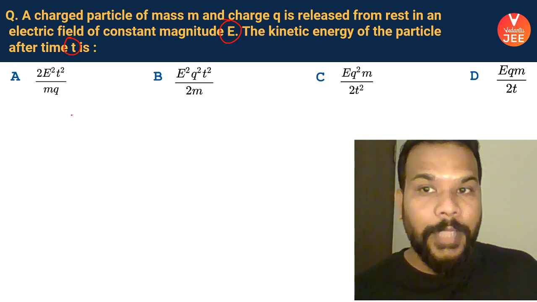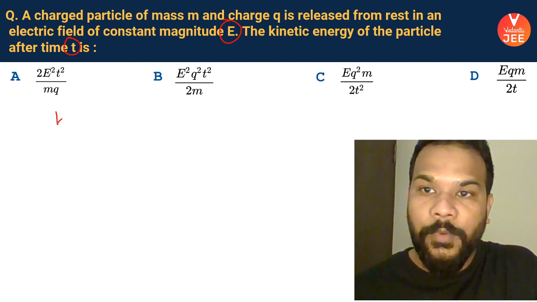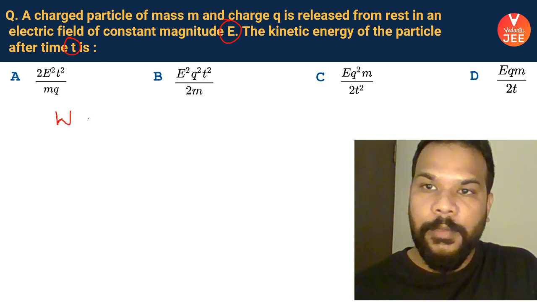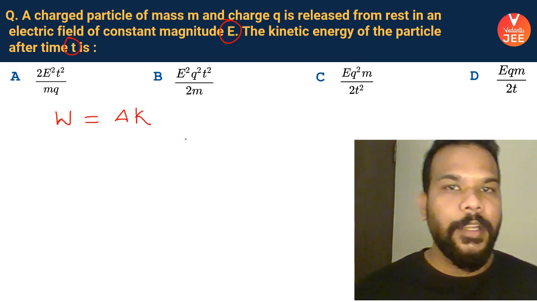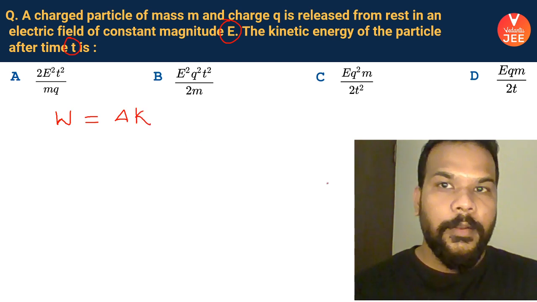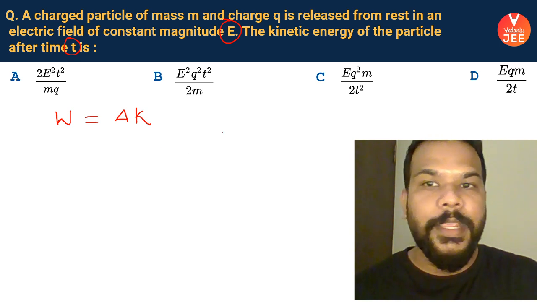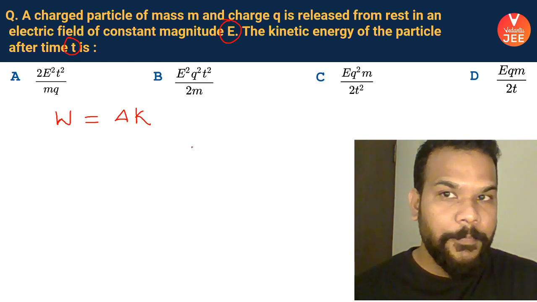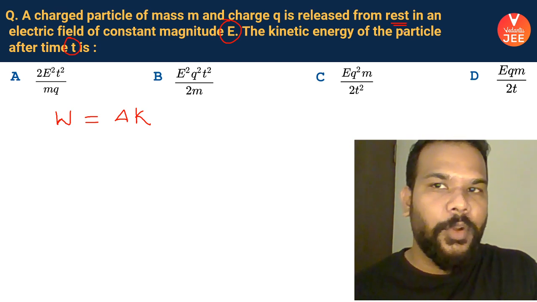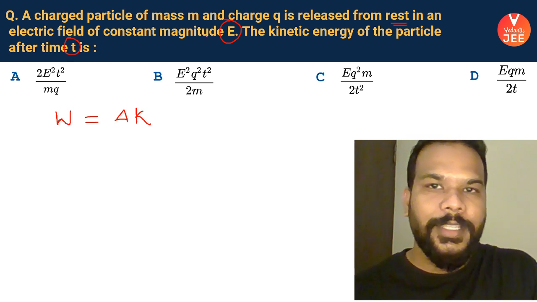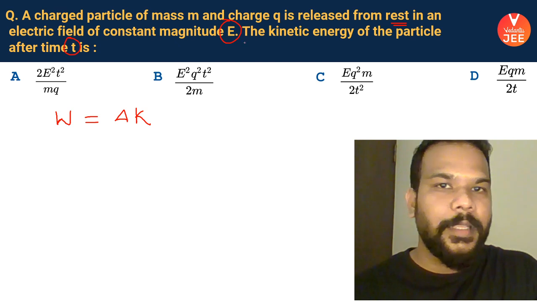Okay, you know that we studied that the work done by a force is going to be the change in kinetic energy. So here, if we speak about the work done, that should be equal to the change in kinetic energy. What is given to us is that the particle is starting from rest and a constant electric field is making the charge move.